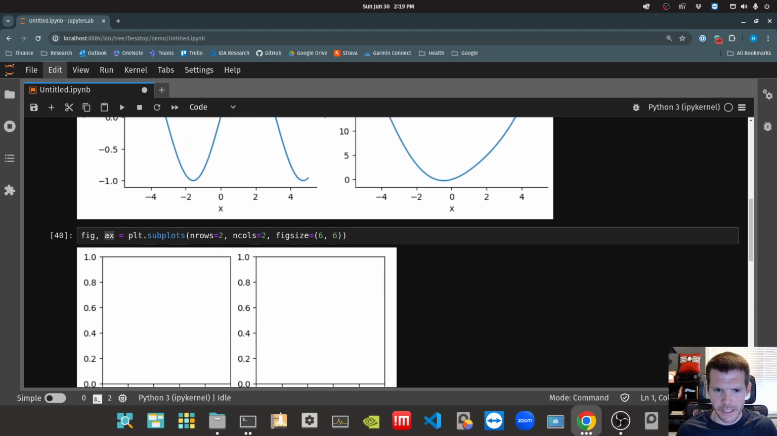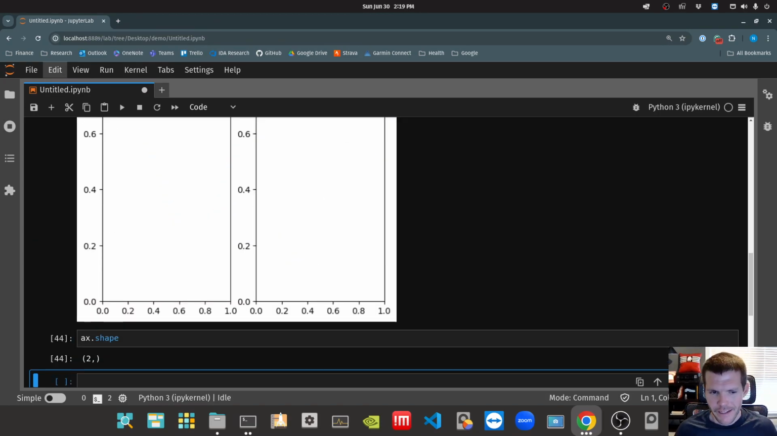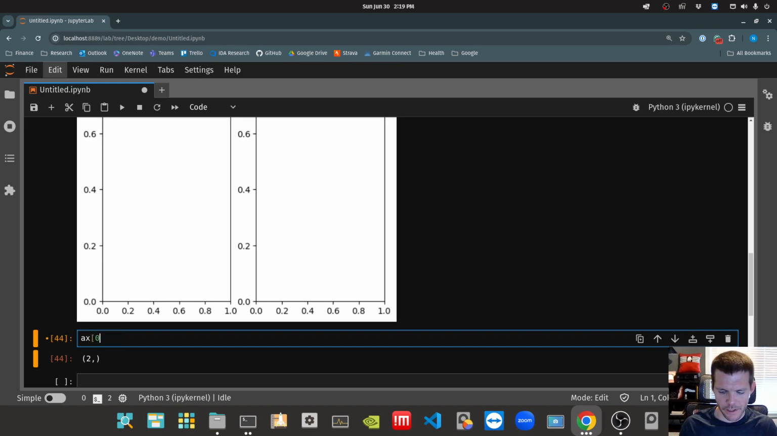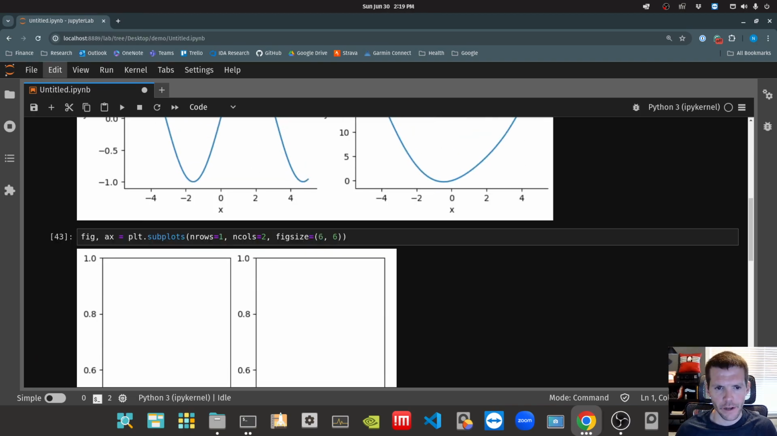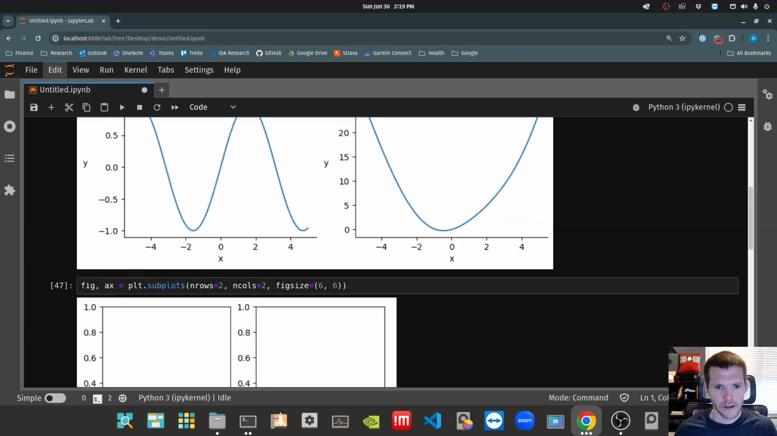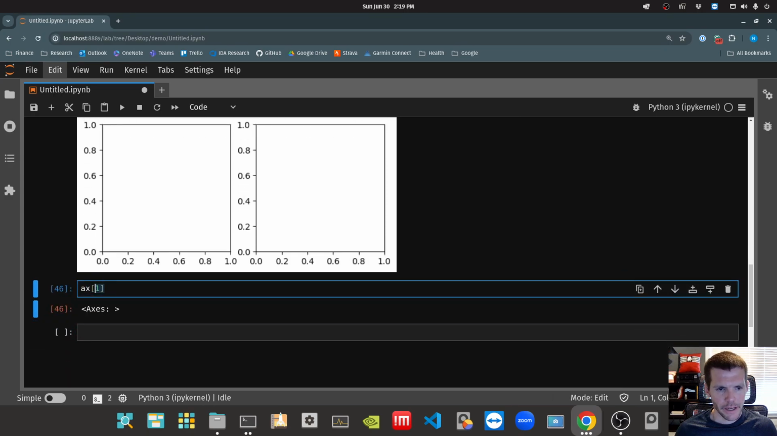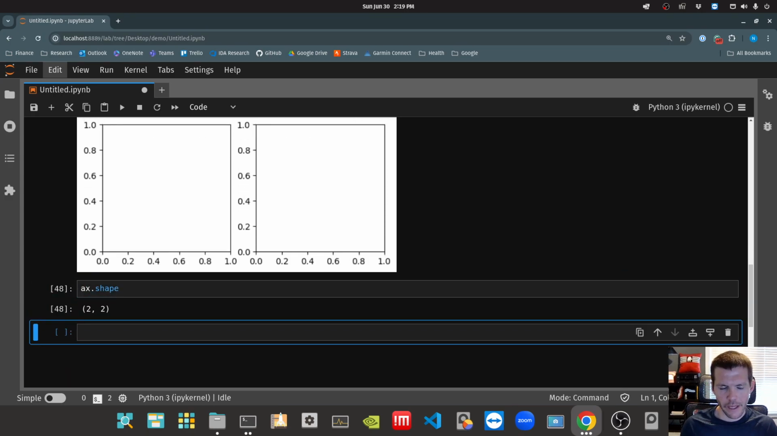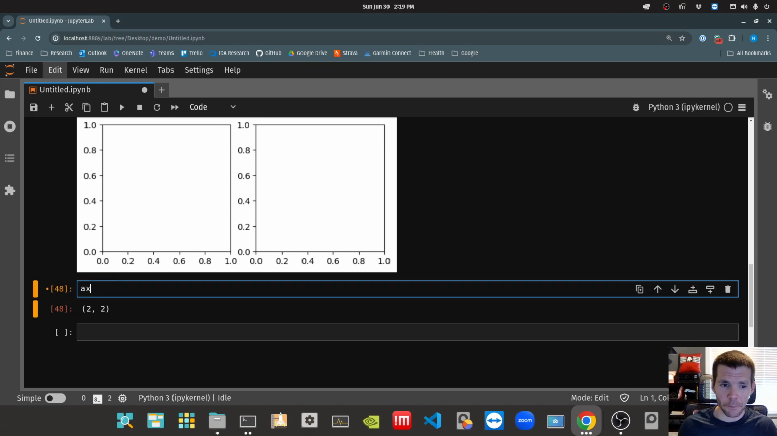Now, I didn't show this explicitly, but if I were to go back to the case where we have 1 by 2, it just gives us a 1-dimensional vector, right? So it's not a matrix, it's a vector. So that's how we were able to grab it with 0 and 1 and get back axes. When we go to 2 by 2 and I do ax.shape, now we have both dimensions. So if I wanted to grab the upper left, I need to grab the 0 index in the row and then the 0 index in that other axis.